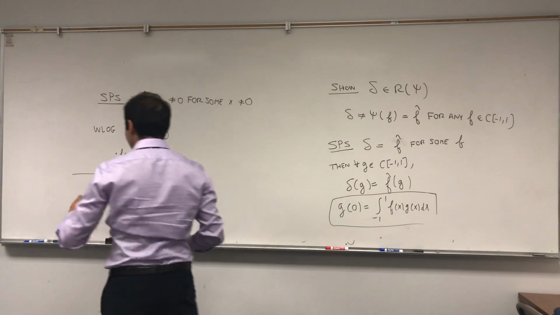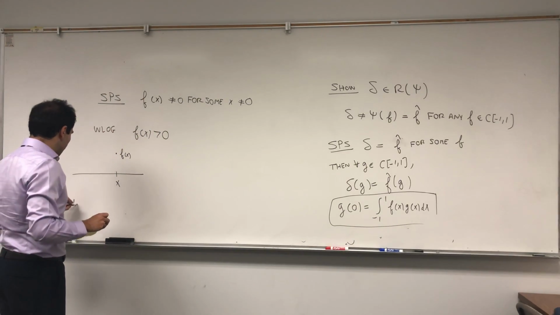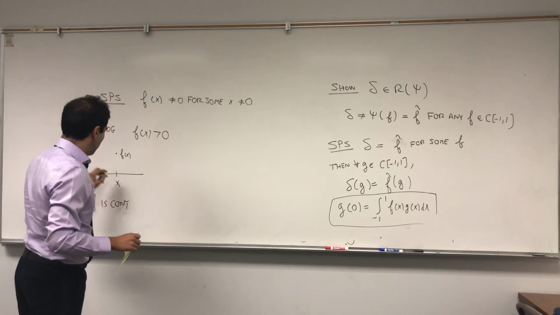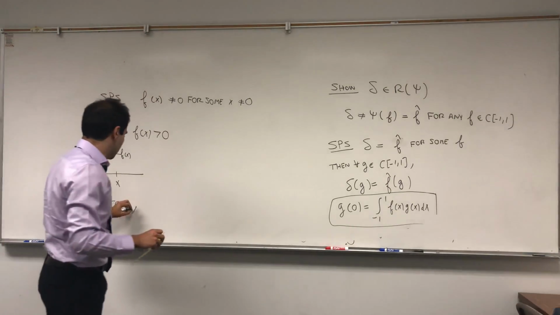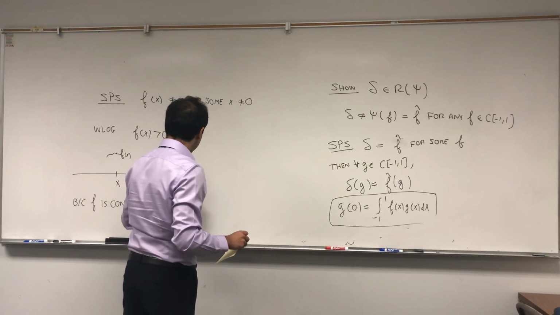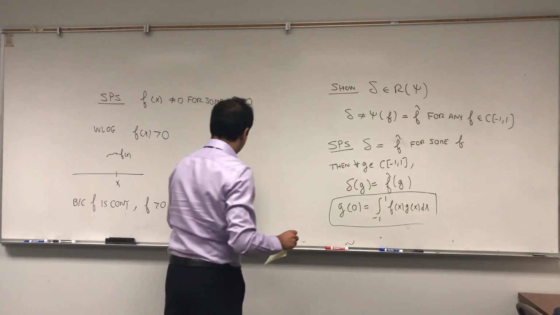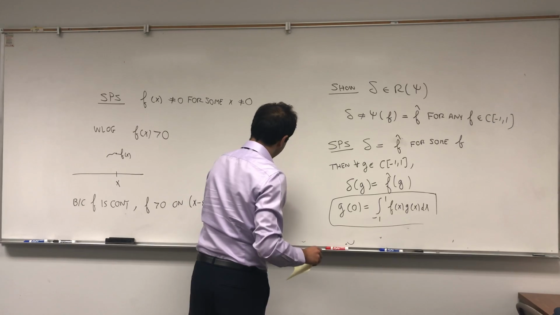Now, because f is continuous, and here is where the analysis comes in, finally, it means that f also has to be positive on some neighborhood, on, let's say, an interval of the form x minus epsilon to x plus epsilon for some epsilon positive.